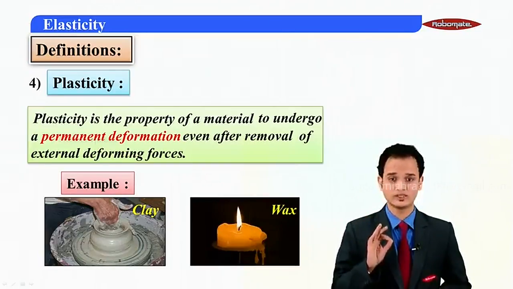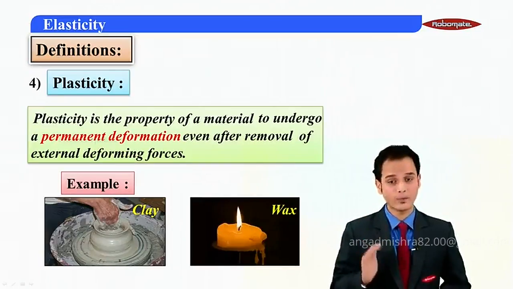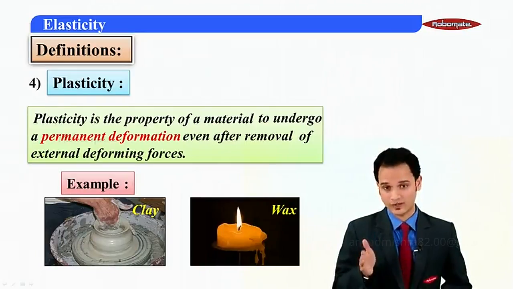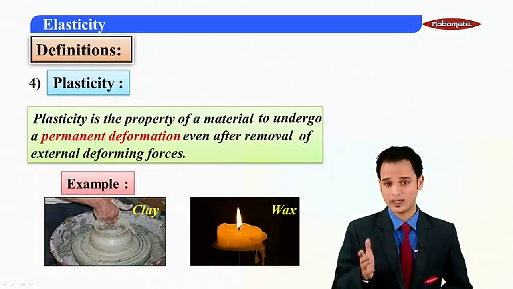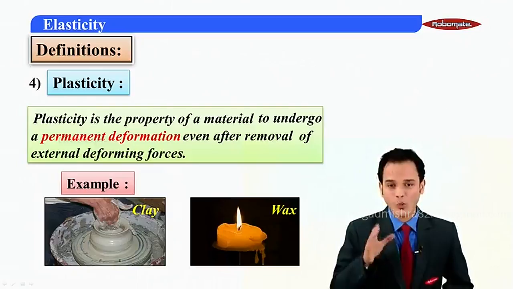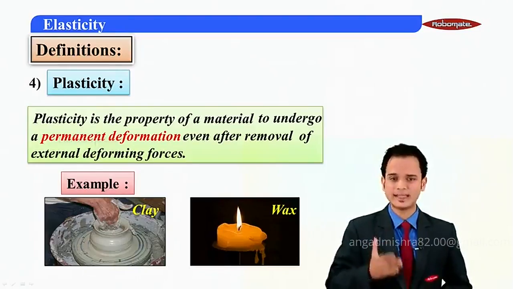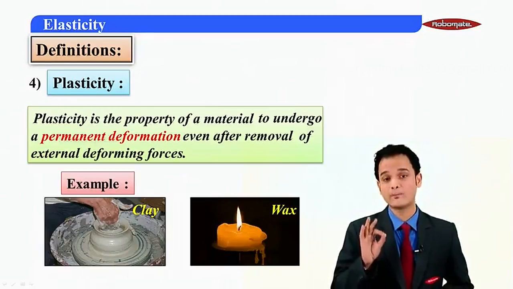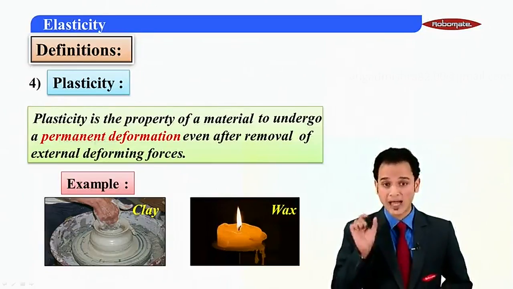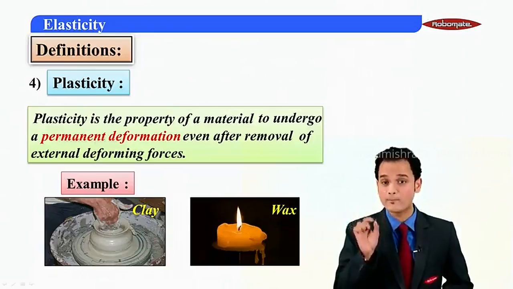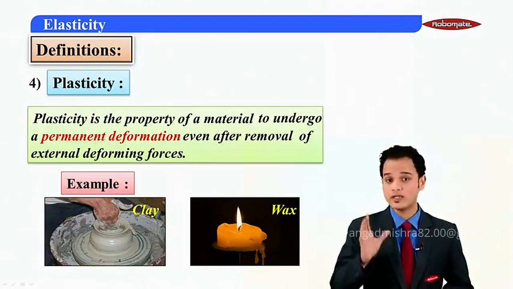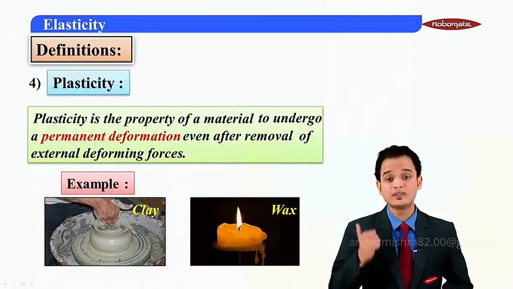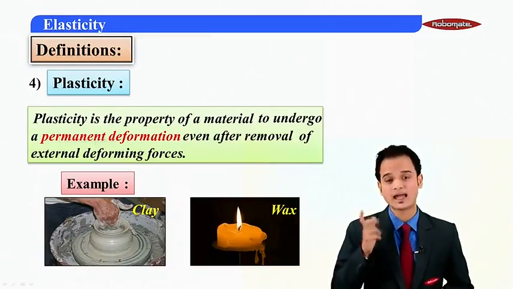The moment, students, you are molding a clay pot, does it happen that after drying, that particular clay or that particular clay pot is going to change its shape the next day? Absolutely no, students. So once a deformation actually takes place over here, it is restored as a permanent deformation. So as you can see the words highlighted in red, permanent deformation. So in your definition of plasticity, this word permanent deformation has to be there.